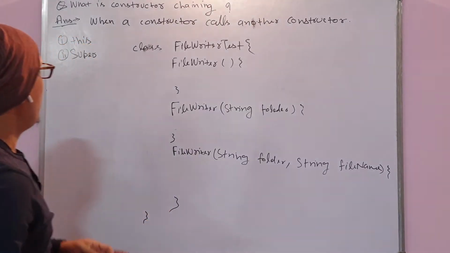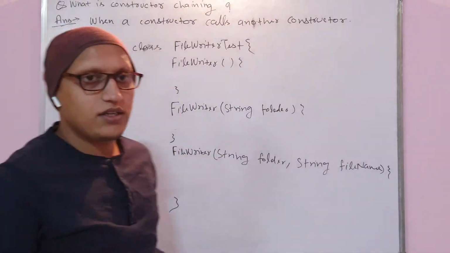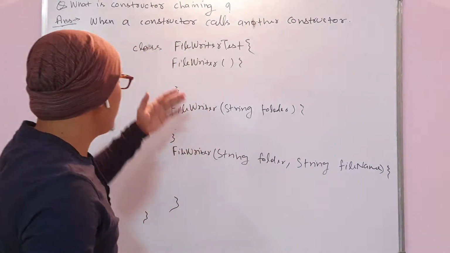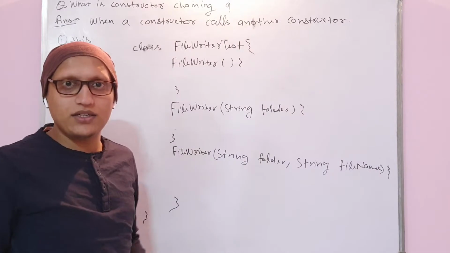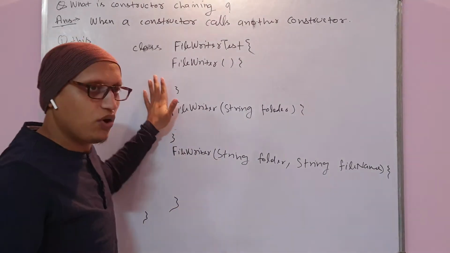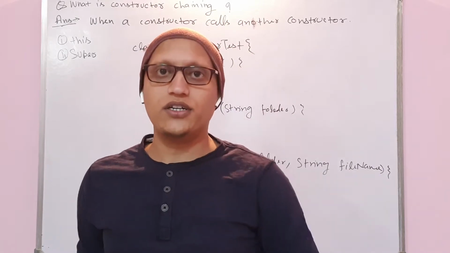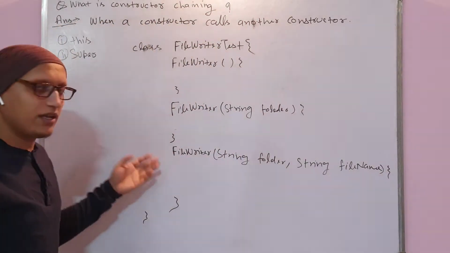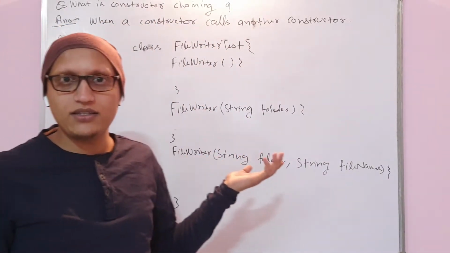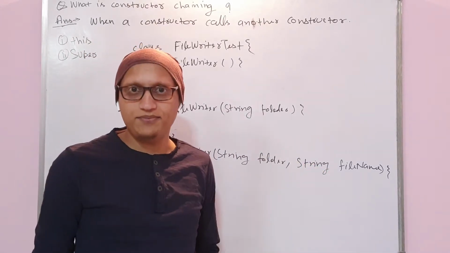A constructor may call the same class constructor, or it may also call the parent class constructor. Both are called constructor chaining.